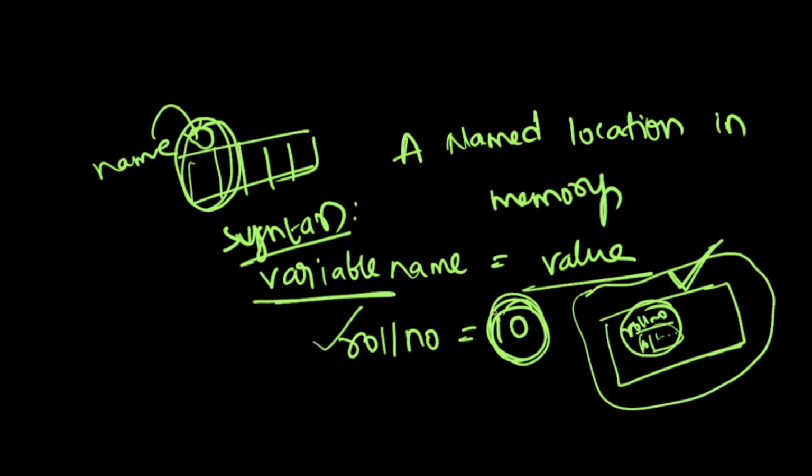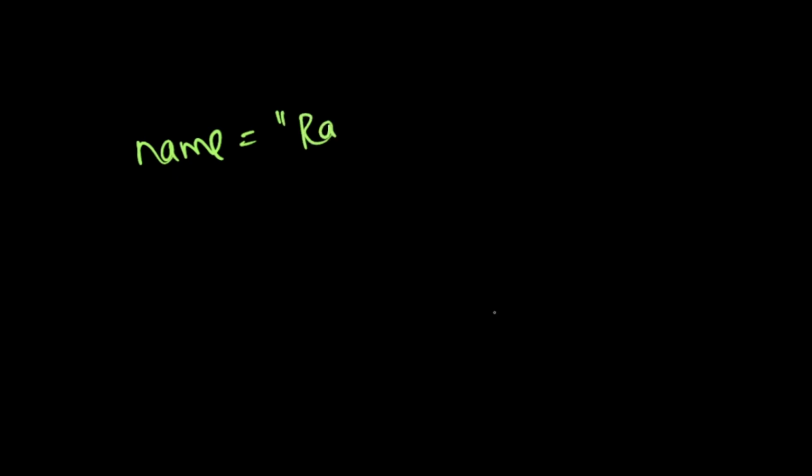Similarly, I want to store marks. What are the marks? 50 is the marks. And I need to store the name. For name, the computer gets confused, so we place it in double quotes. If something is enclosed within double quotes, it is known as a string. Now what is name?